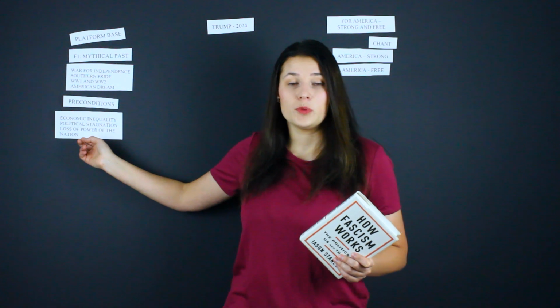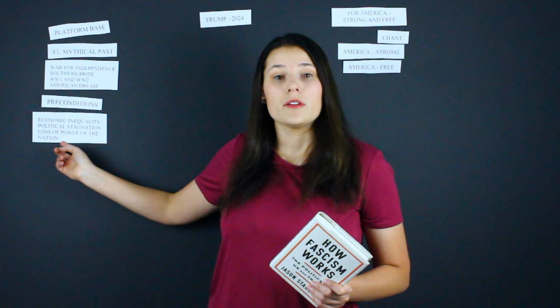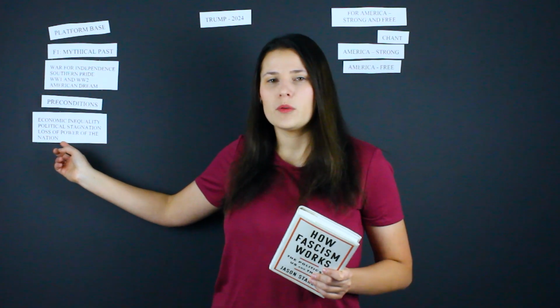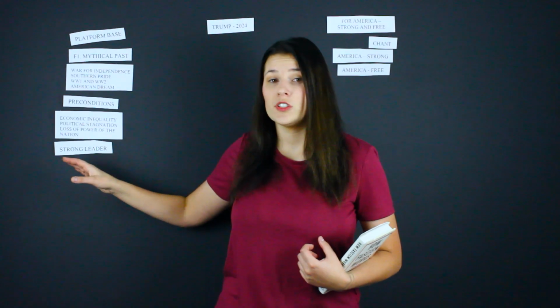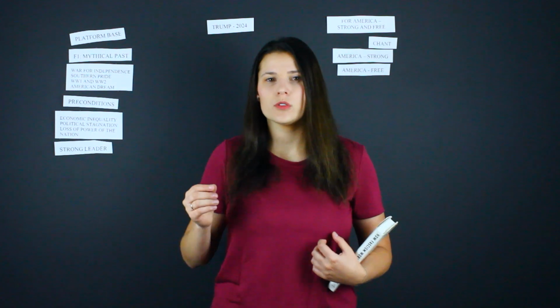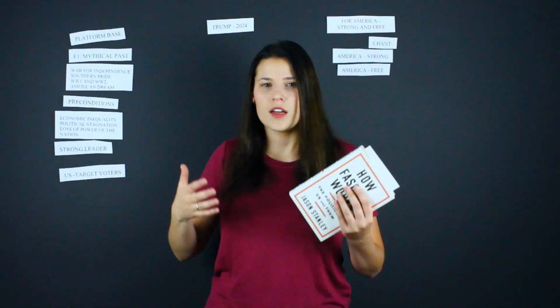And one thing I forgot to put here, there should be sufficient inequality of values. And in the US, inequality of values is divided between left and right, but more than that, it is divided between rich and poor, firstly. The super rich do not share the same values as the rest of society, and the rest of society is also split in two between right and left. And after the conditions are right, you need a strong populist leader to lead the fascist campaign. Since the US is still a democracy, we will need to run our campaign according to democratic principles, so we better define our voter base. Our voter base is us, as fascism usually divides people between us and them.